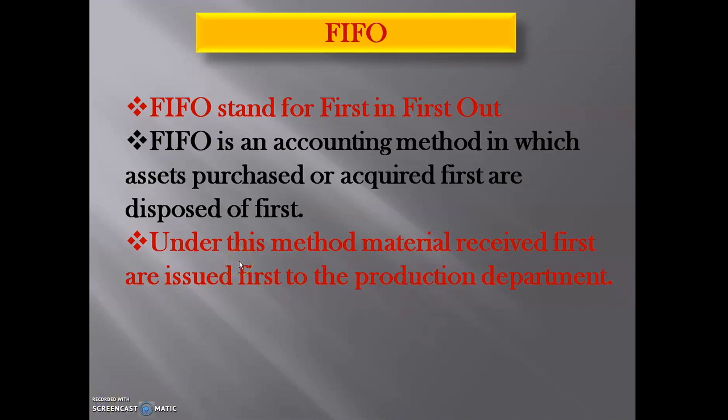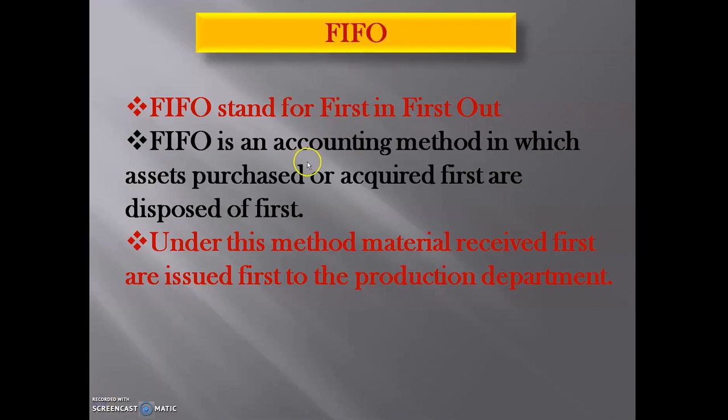Generally, students, in every organization there will be many departments, like the production department, store department, finance department, HR department, like this. Here, what will happen is the store department will take the goods from suppliers and send those materials to the production department according to a particular order. In the FIFO method, whatever comes into the warehouse goes out of the warehouse in that same order, and that is called the FIFO method. FIFO means first in, first out.